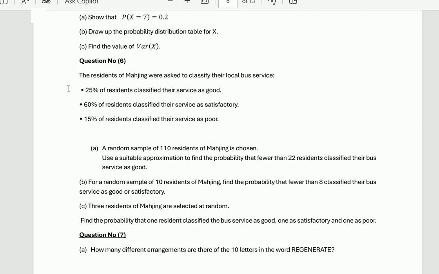For question number 6, the residents of Mahjing were asked to classify their local bus service. 25% of the residents classified the service as good, 60% of the residents classified their service as satisfactory, and the 50% of the residents classified their service as poor.